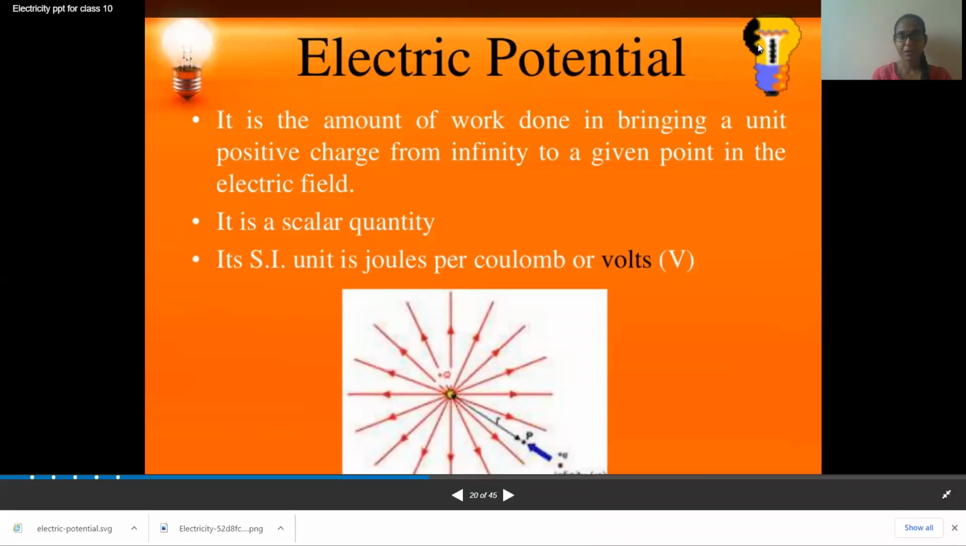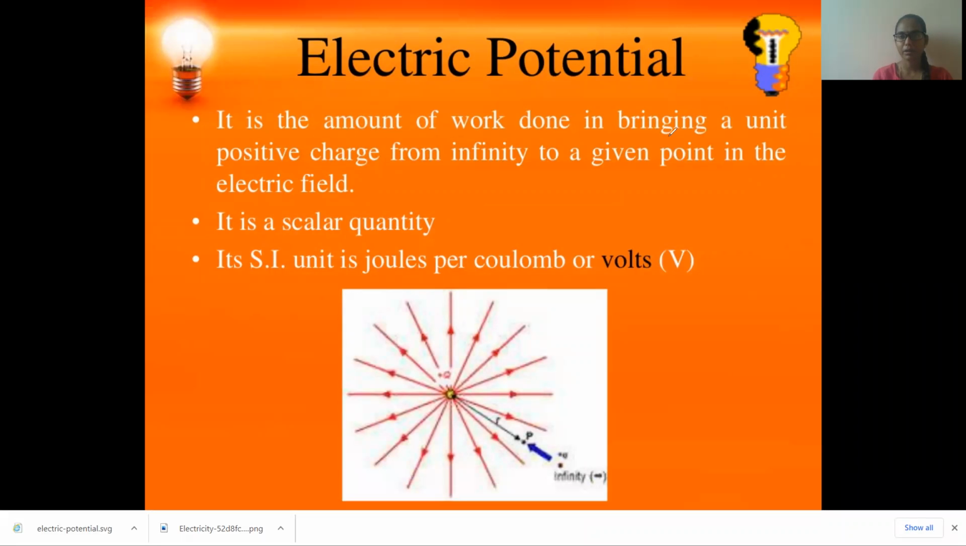Clear, children? Try to understand what electric potential is now. Electric potential is the amount of work done in bringing a unit positive charge from infinity to a given point in an electric field. Suppose some charge is here, it will have an electric field around it, up to some extent. Now we will bring one more charge from infinite distance, that means a very long distance, from here to here.